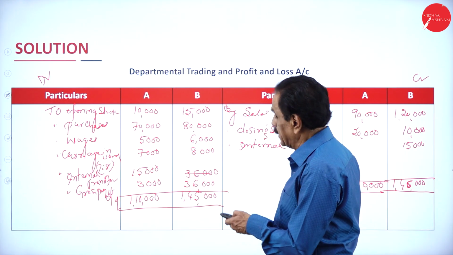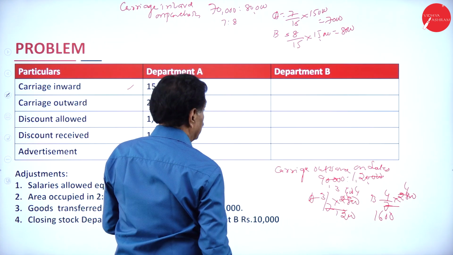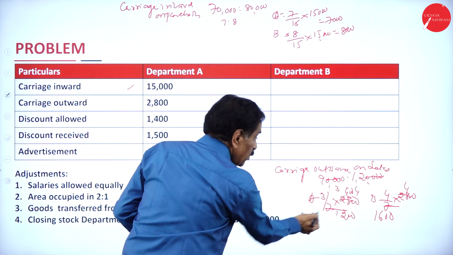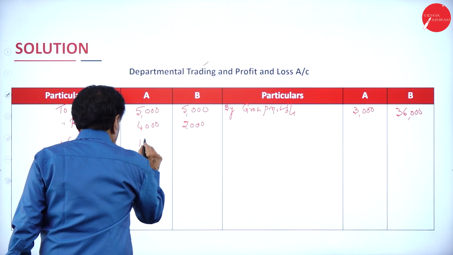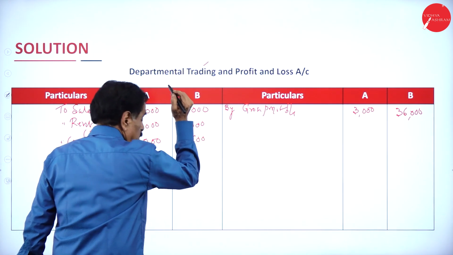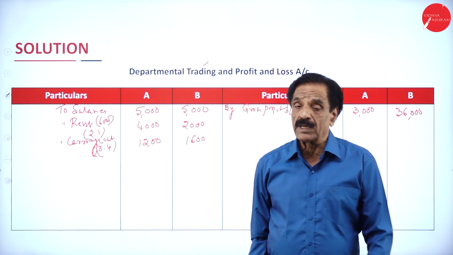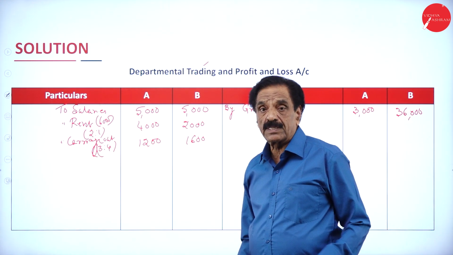I think you did the carriage outward working out. How much does each get? 1,200 and 1,600. So carriage outward on sales: A gets 1,200, B gets 1,600.